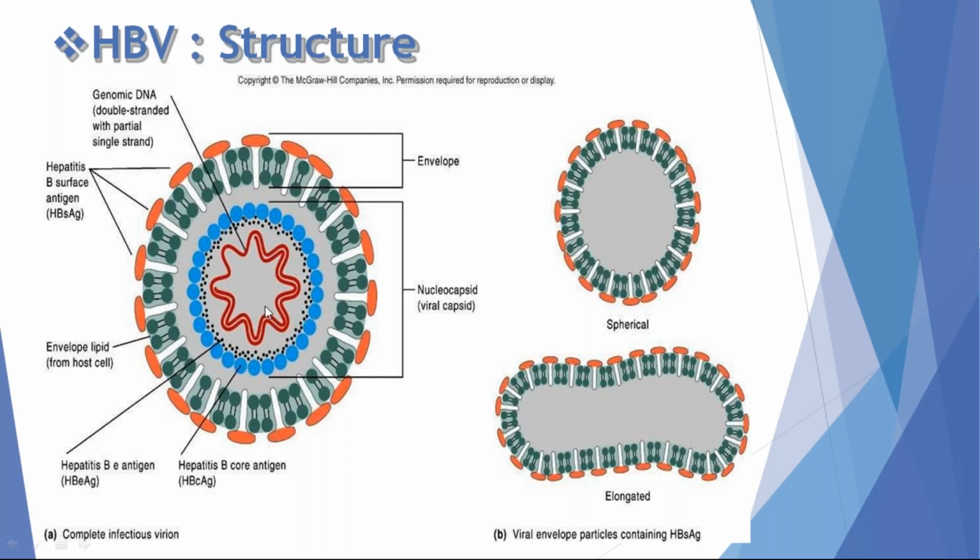This is the infectious form of hepatitis B virus because it has DNA. These spherical and elongated forms don't have DNA material. That's why they are not infectious to other persons. Only this hepatitis B virus is infectious to others.